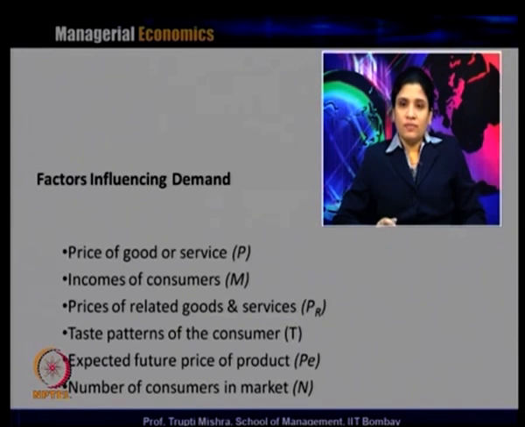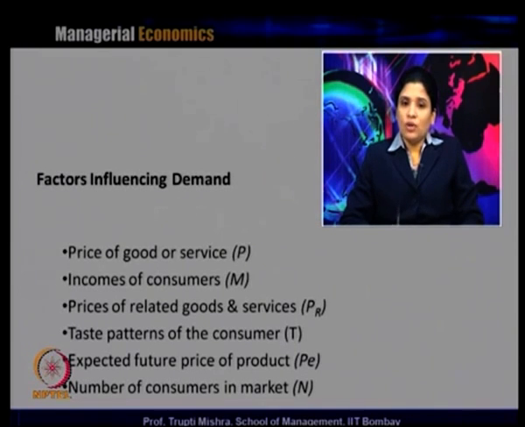The third factor that influences the demand is the price of related goods and services. Take the example of tea and coffee. If the price of coffee decreases, obviously the quantity demanded for tea generally decreases, because the consumer will move from tea to coffee, as coffee is now a lower cost product compared to tea.